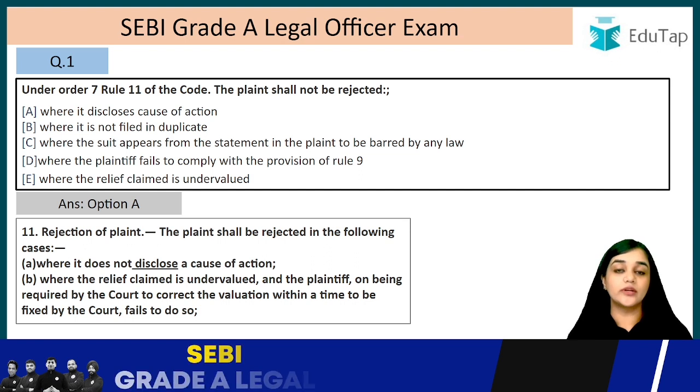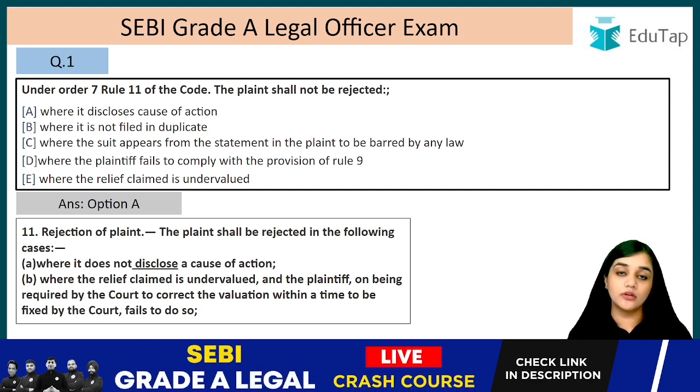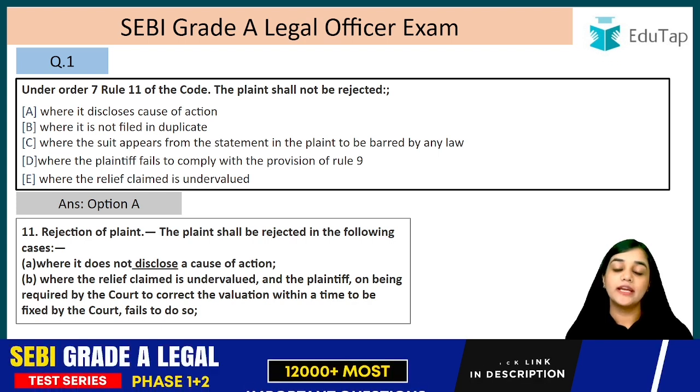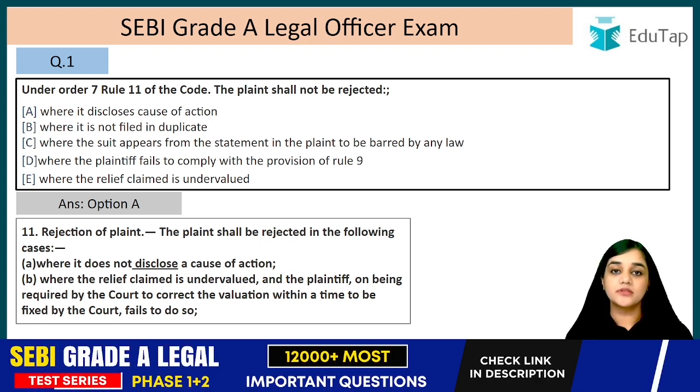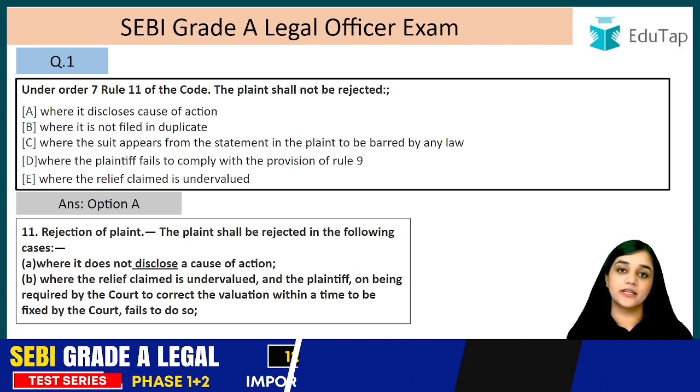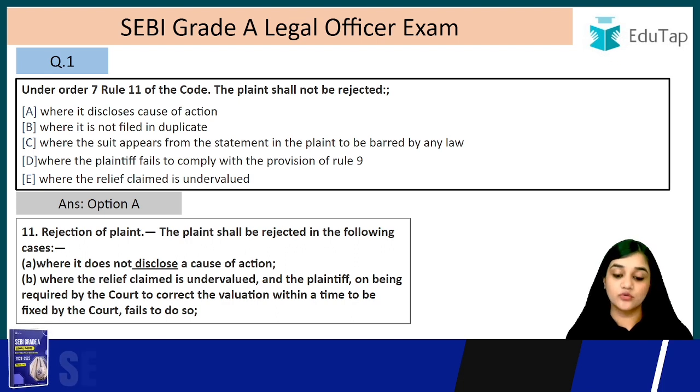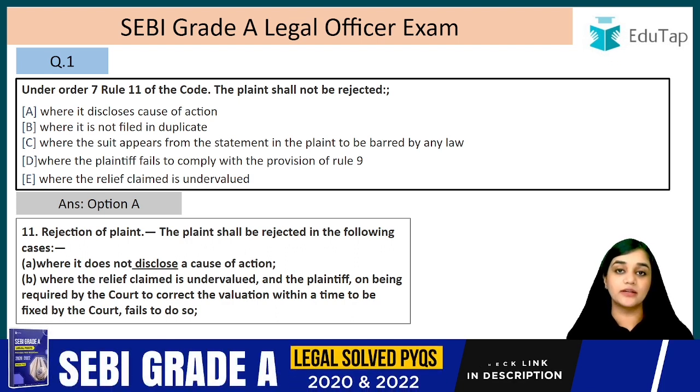This list is not exhaustive. There can be many more reasons where a plaint is rejected. Like according to the Supreme Court, if the plaint has been signed by a person who is not authorized, in that case also it can be rejected. Or if it is a premature suit, right? In that case also it can be rejected. So this list that we are going to read is not exhaustive and there can be many more examples where a plaint can be rejected.